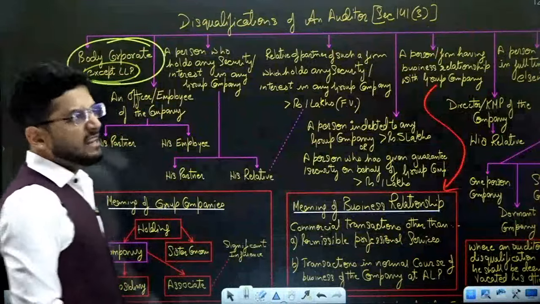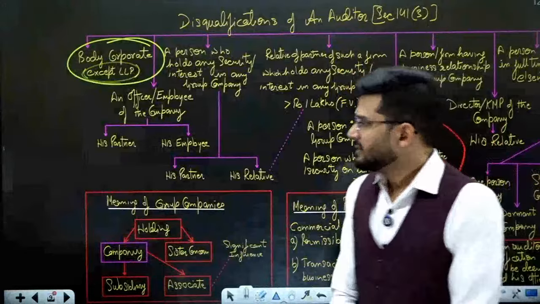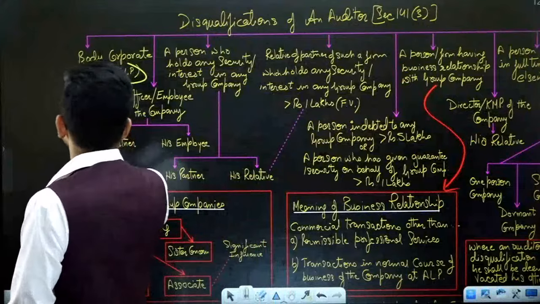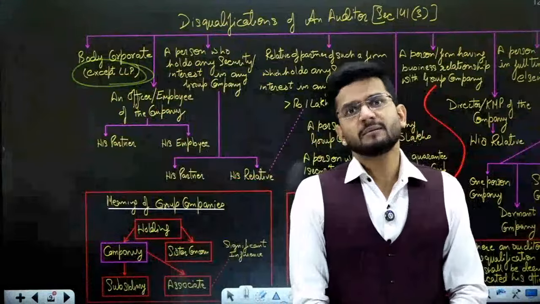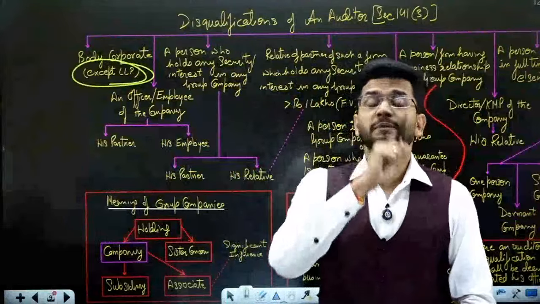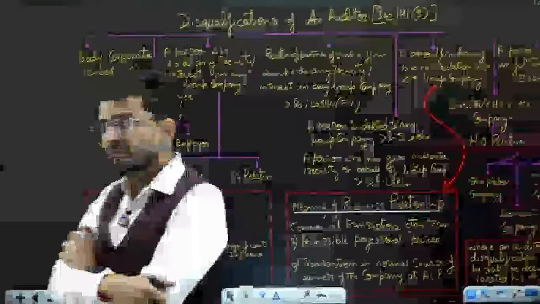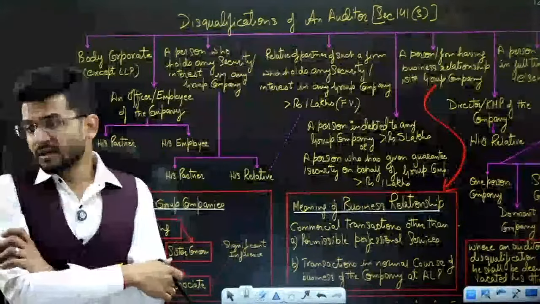But sir, an LLP can be an auditor. But an LLP also has limited liability. Then why did they permit an LLP to be an auditor? It's written: except LLP. LLP can be an auditor. But sir, LLP has got limited liability. The point is that limited liability should not be there. Liability should be unlimited. Then why is LLP given as an exception? Why can an LLP be an auditor?